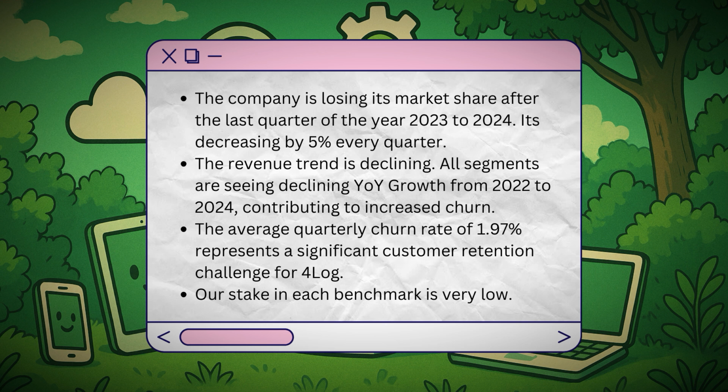So we can say that the average quarterly churn rate of 1.97% per quarter represents a significant customer retention challenge for our company 4log. And also we can conclude about the graphs that our stake in each benchmark is very low, which shows us that our company 4log is struggling.